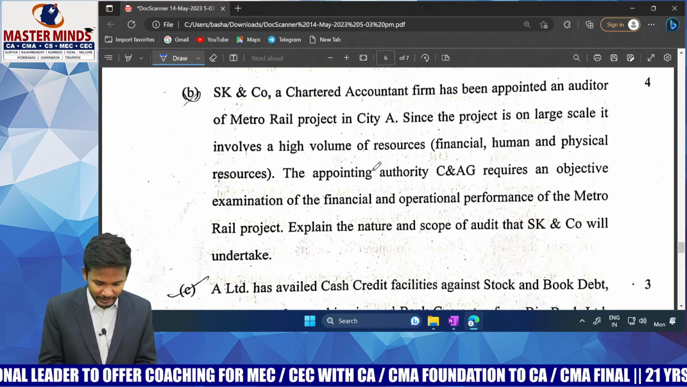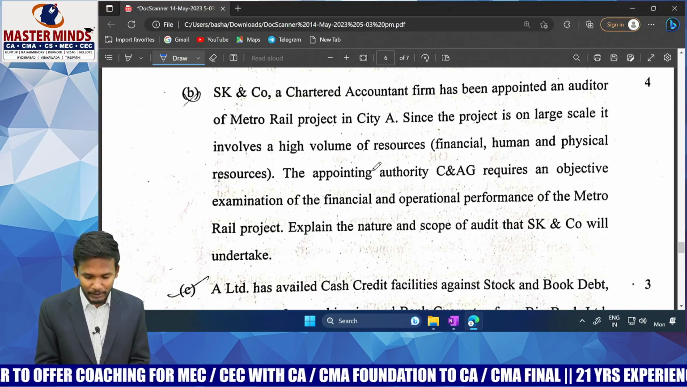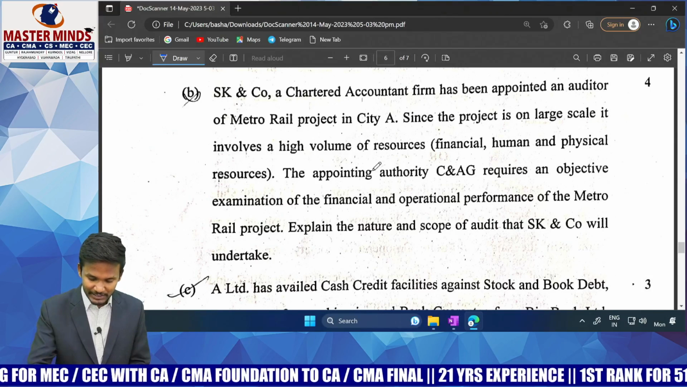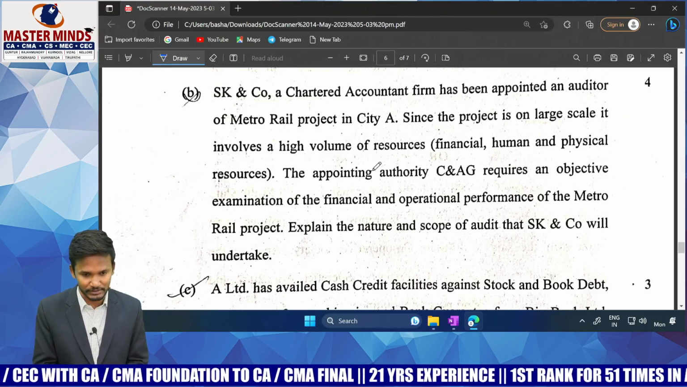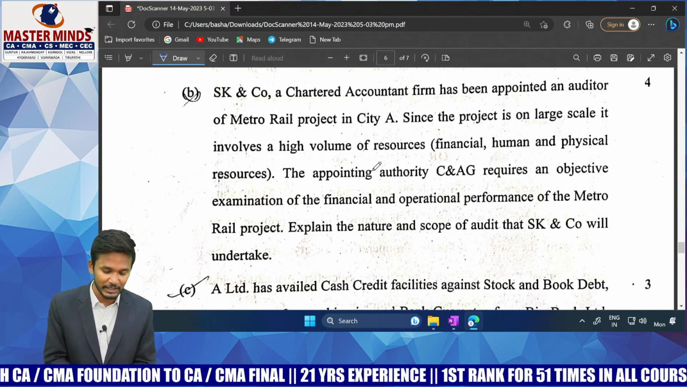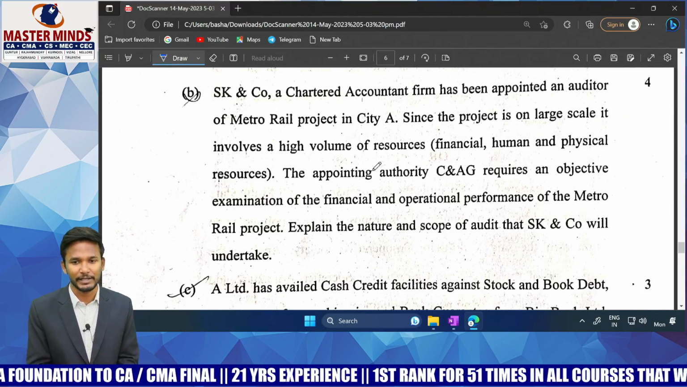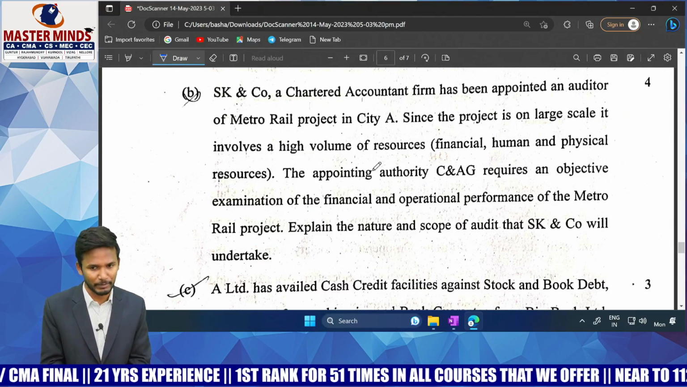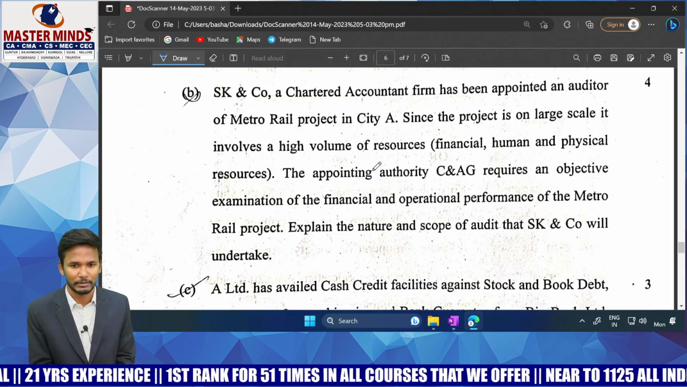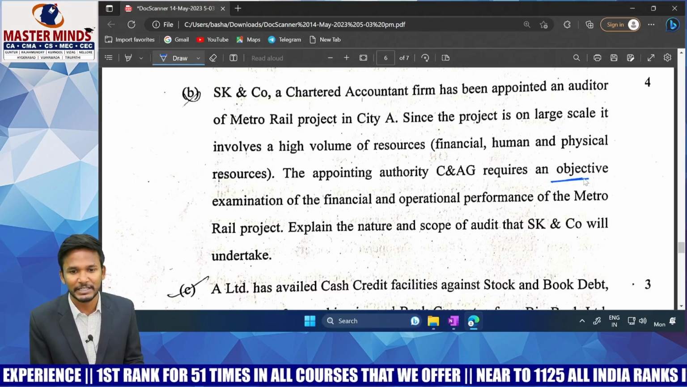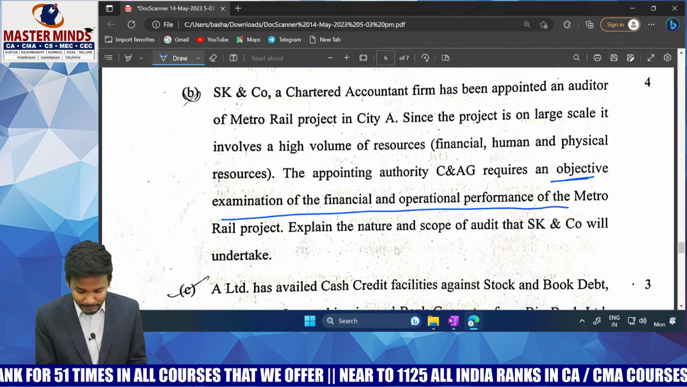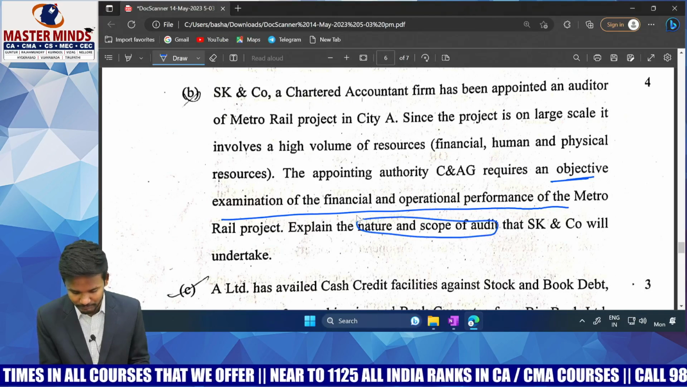SK and Company, a chartered accountants firm, has been appointed as an auditor of the Metro Rail project in City A. Since the project is on a large scale, it involves a high volume of resources: financial, human, and physical. The appointing authority, C&AG, requires an objective examination of the financial and operational performance of the Metro Rail project. So what are they asking? Explain the nature and scope of audit here.